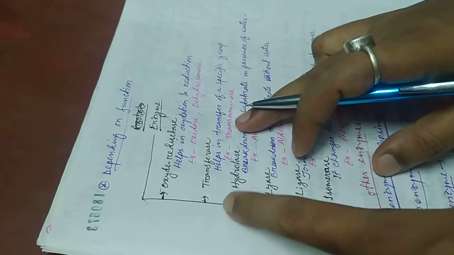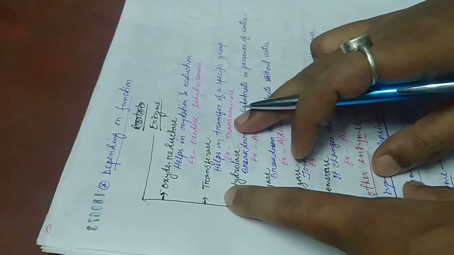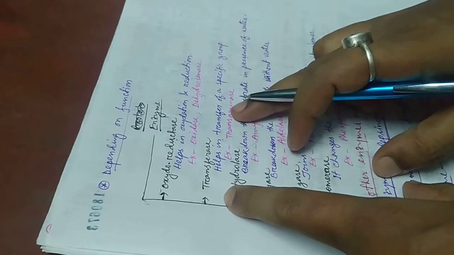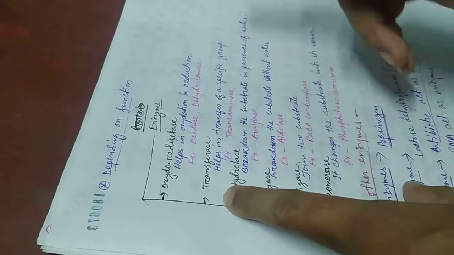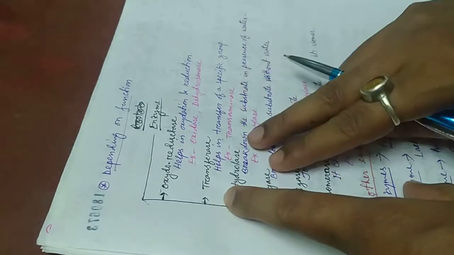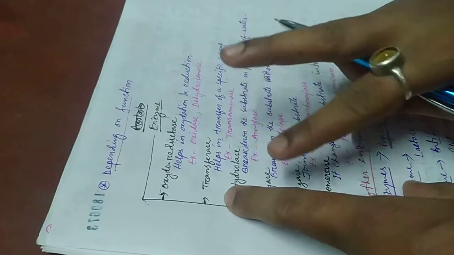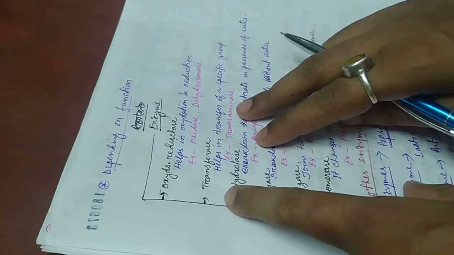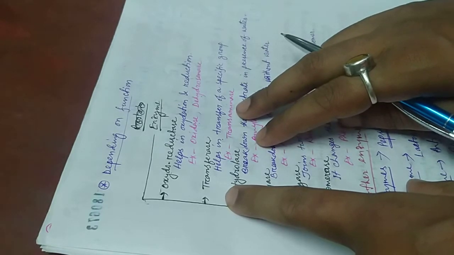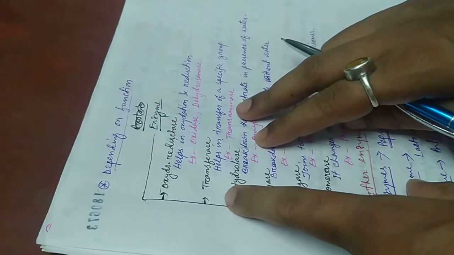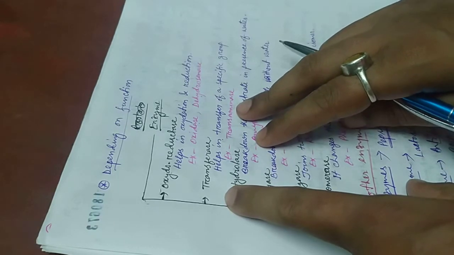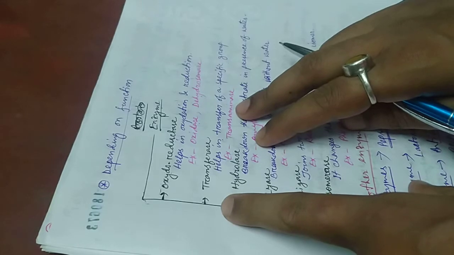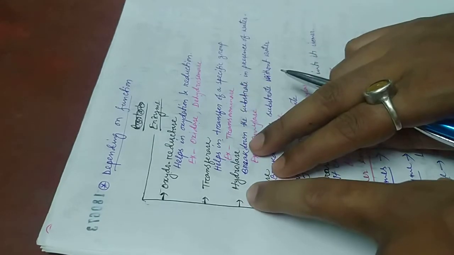Then transferase. Transferase enzymes help in transfer of a specific group between two substrates. As an example, transaminase transfers the amine group from glutamic acid to another substrate for forming different types of amino acids in cells.